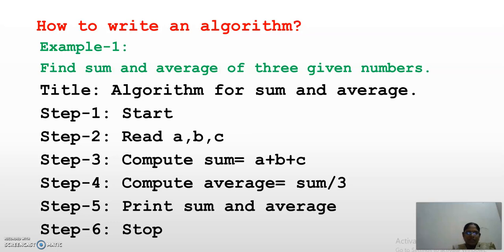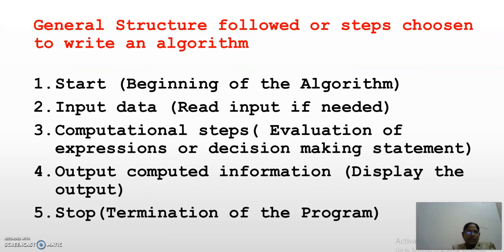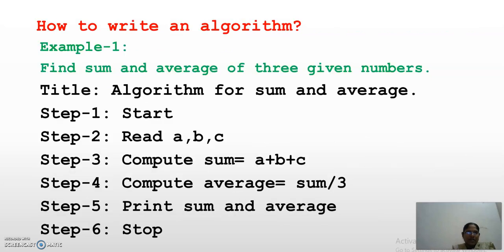The third step, as we have seen previously, is the computational steps. That means you need to calculate the sum and average. How will you calculate the sum? Sum is nothing but A plus B plus C, and average is nothing but sum by 3. You will compute that too, print the sum and average, and then stop. This is how you will write the algorithm.